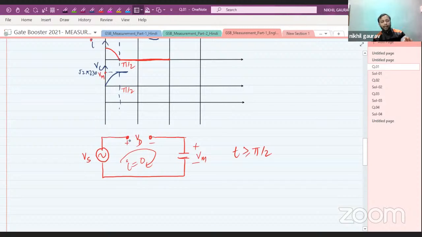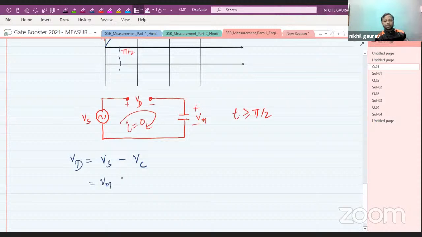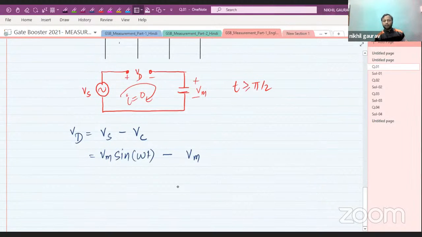Let us find when the diode is going to conduct again. We have already found the expression for Vd, which is equal to Vs minus Vc. Vs is Vm sine omega t. At pi by 2, the value of Vc is Vm.